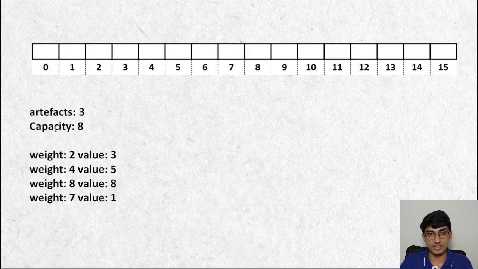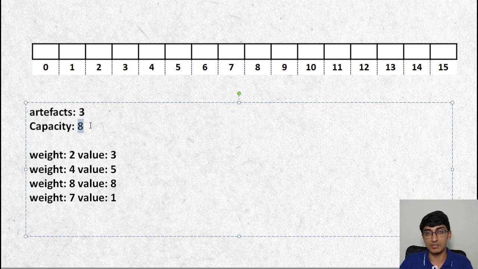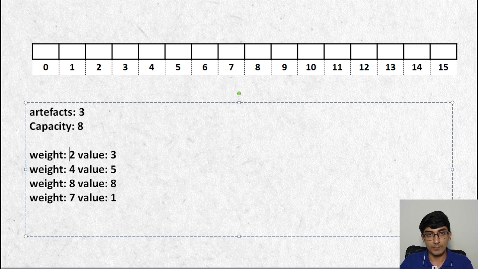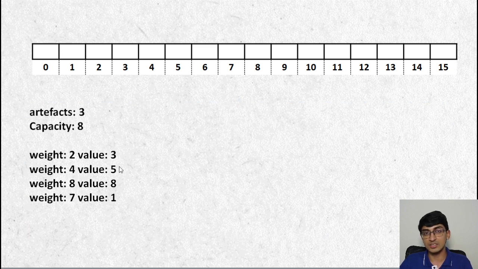So let's look at this example, right? Let's assume that this is the example we have, which is we have 3 artifacts. The capacity we have is 8, and the first one has a weight of 2, value is 3, weight of 4, value is 5. From this, just from our mental maths, if we take the weights 2 and 4, we'll get a value of 8. Or if we take just weight 8, we'll get value 8. Either case, that should be fine.